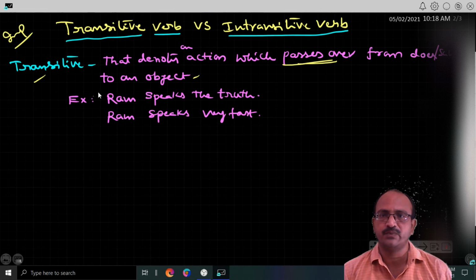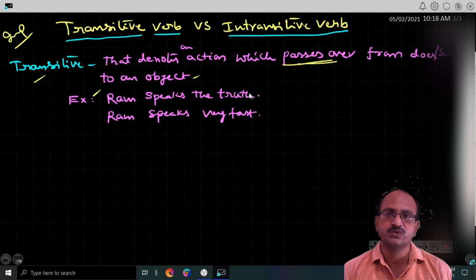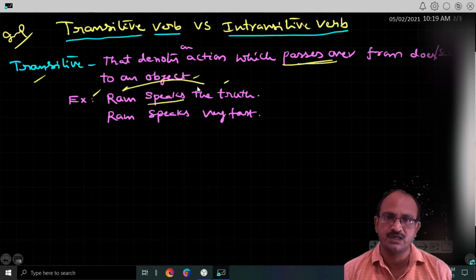Here is one example: Ram speaks the truth. This is the action word, that is the verb. This is the subject, this is the object. So the action passes over to the object. The object is the truth.